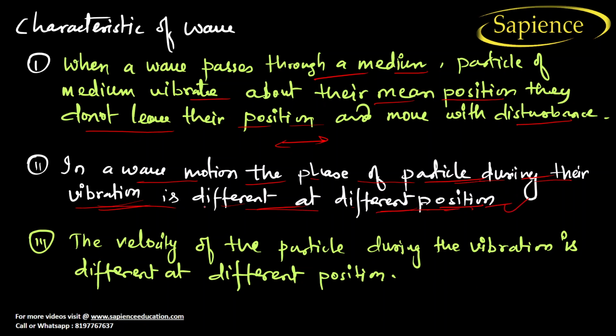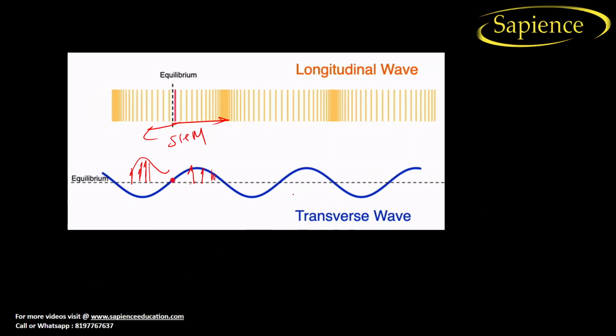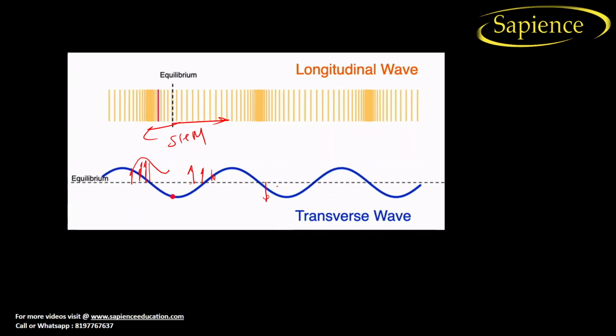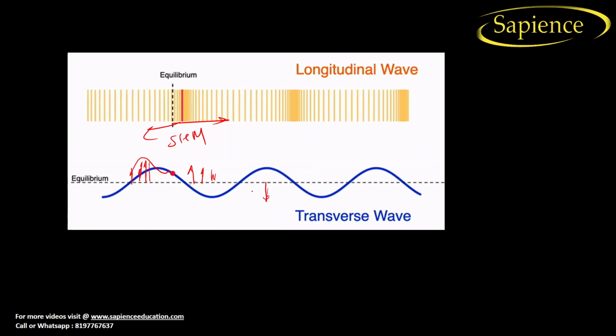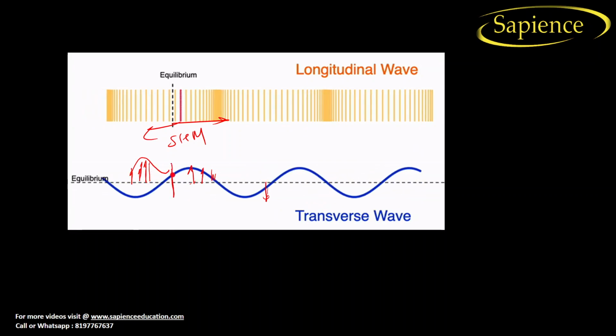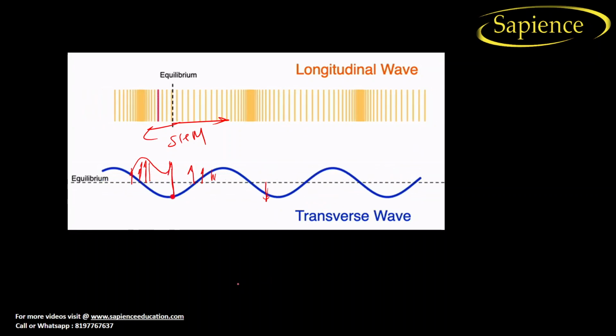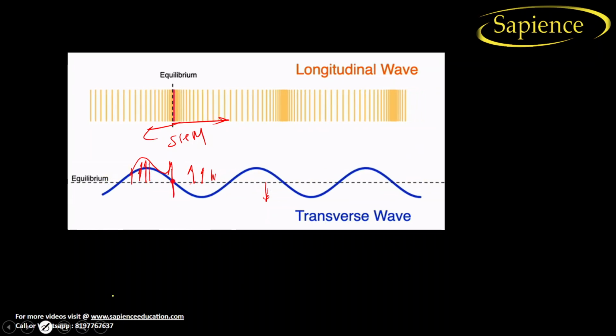Next, the velocity of the particle during the vibration is different at a different position. So when we talk about different positions, it means see here at this position, the velocity is like this. I can explain it to you with the diagram.